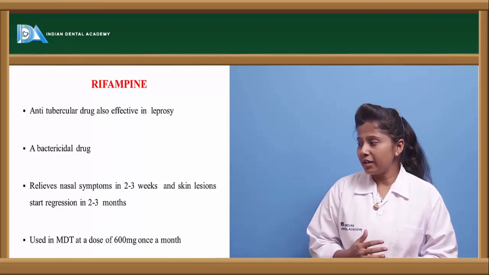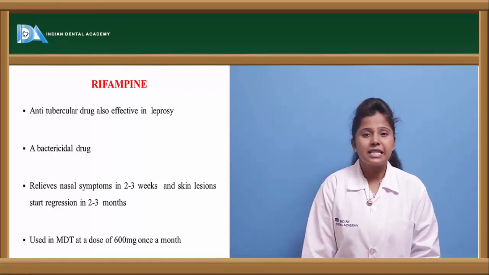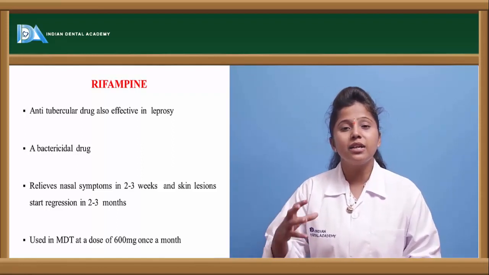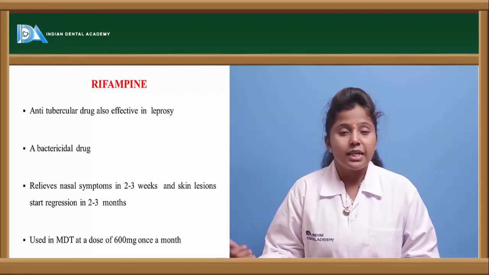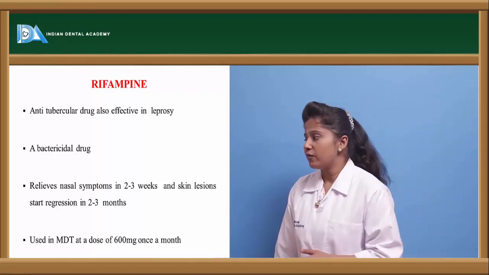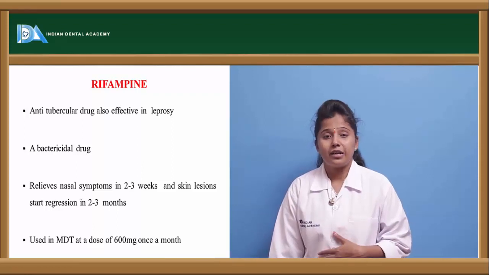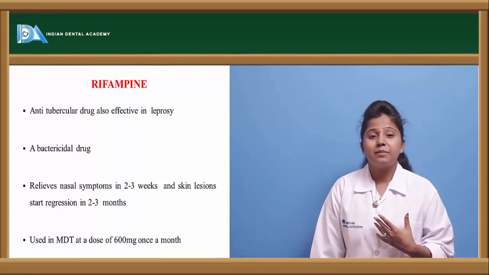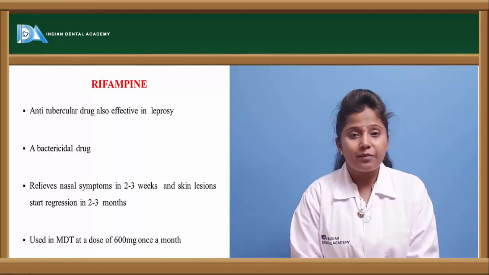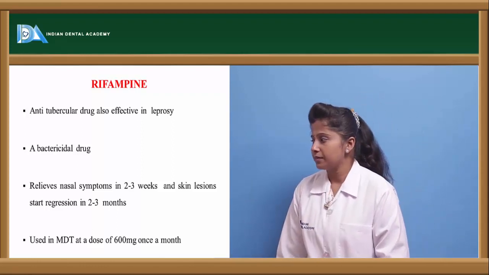It is used in the multi-drug treatment at the dose of 600 mg. In multi-drug treatment, if we are giving more than 2 drugs, then rifampin is given at the dose of 600 mg, and it is given for almost a month. Because of its bactericidal effects, it may give relief from the nasal symptoms or skin lesion symptoms. So it may give relief from the pain or discomfort caused by the skin lesions.